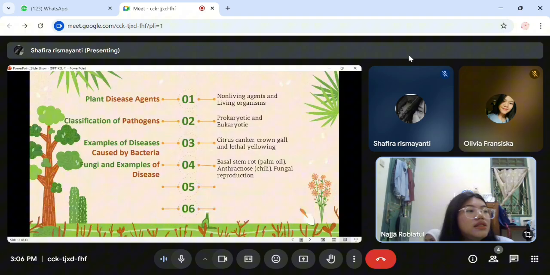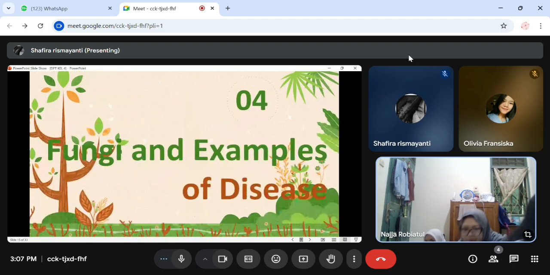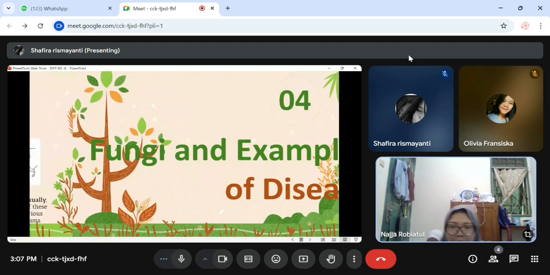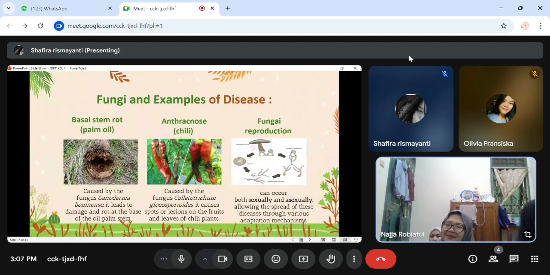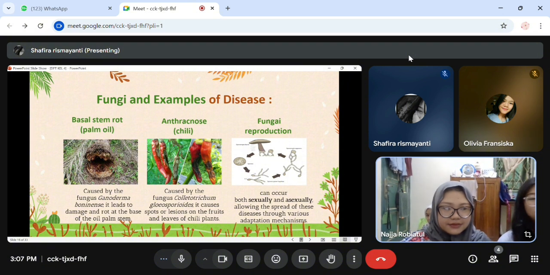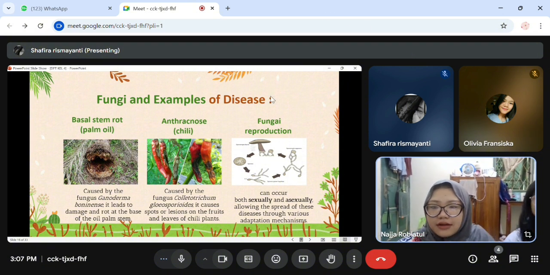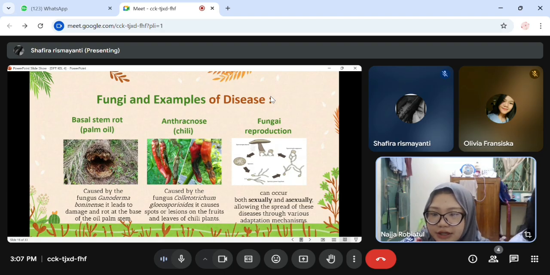And the next of the table of contents is fungi and examples of disease. It will be read by Hana. Okay, fungi, examples of disease. Basal stem rot on oil palm, caused by the fungus Ganoderma boninense, leads to damage and rot at the base of the oil palm stem.